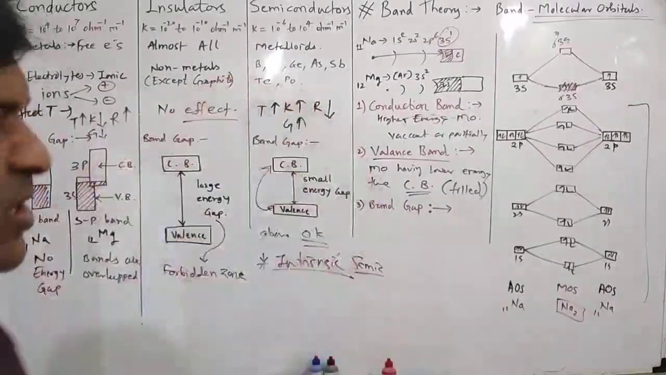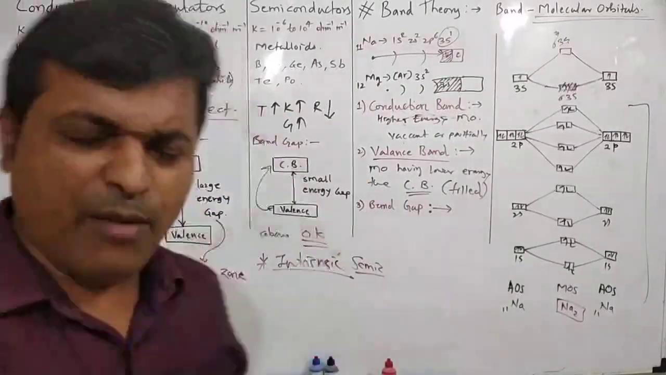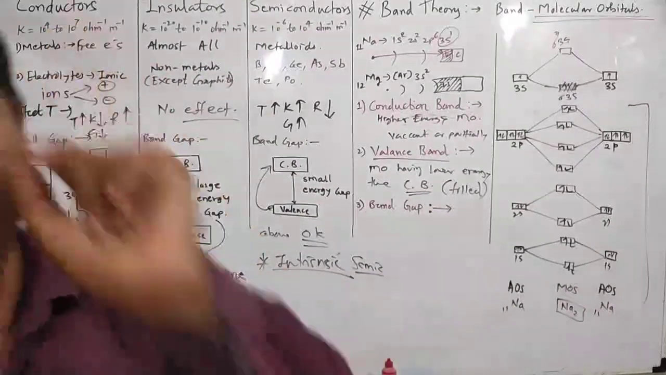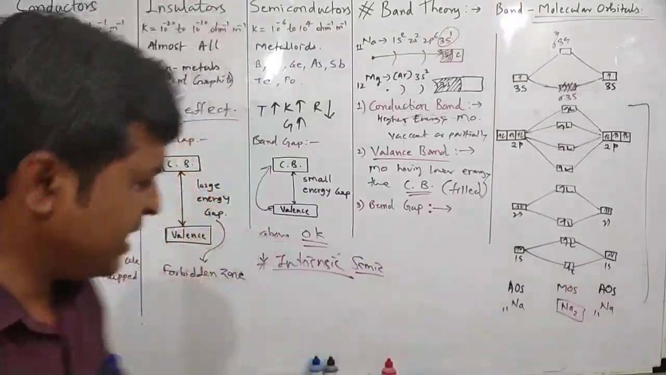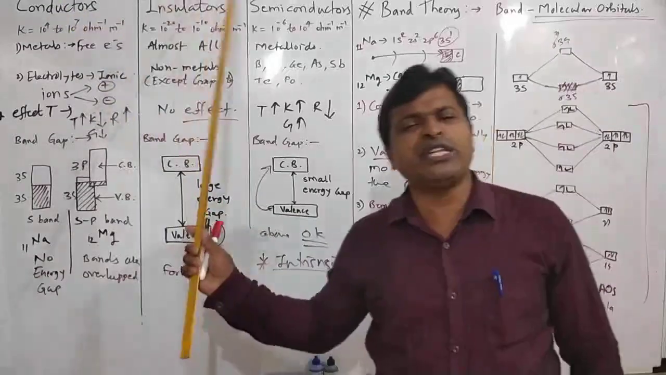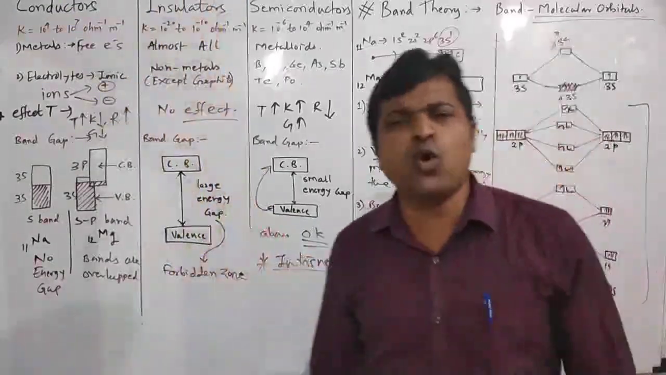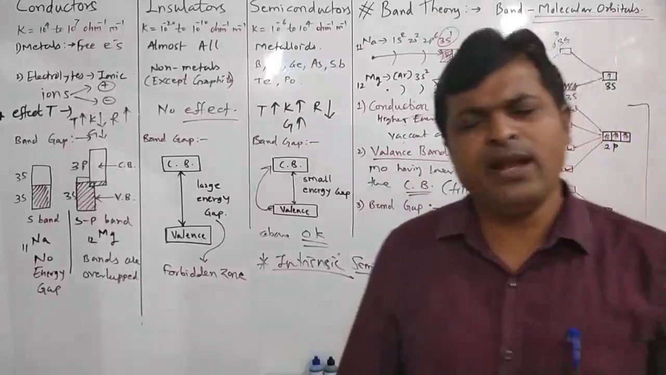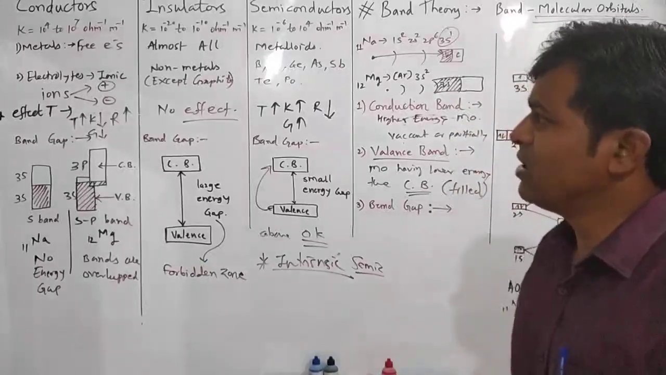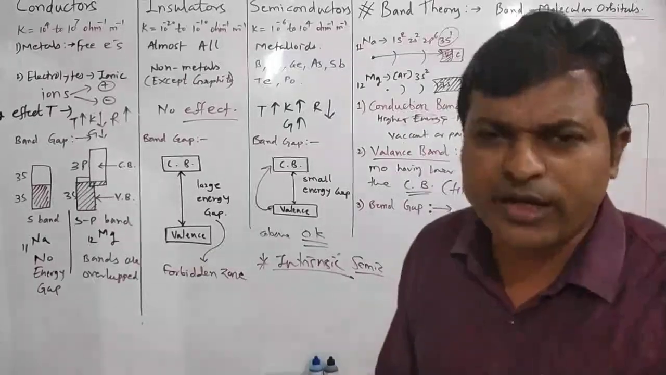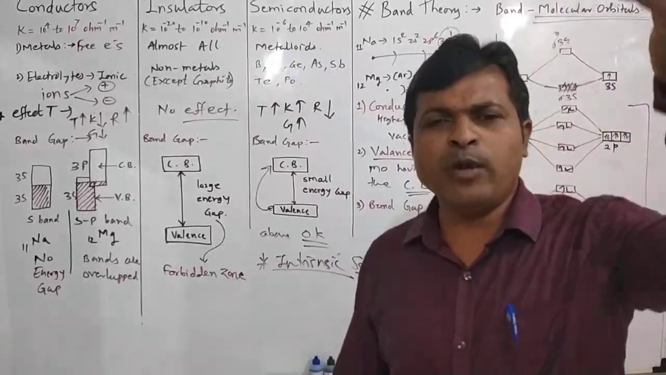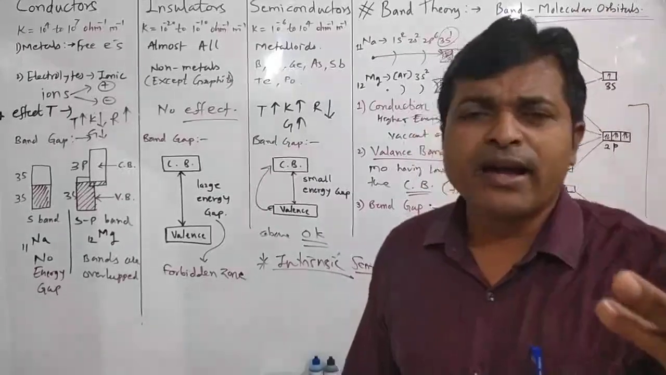So what we studied in this lecture: we already discussed conductors, insulators, and semiconductors in terms of conductivity range and in terms of band gap, and now we can define conductors in two ways. Conductors are the substances which have conductivity in the range of 10 raised to 4 to 10 raised to 7 ohm inverse meter inverse.